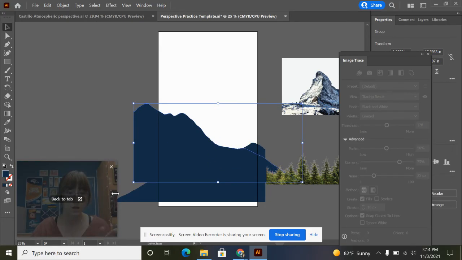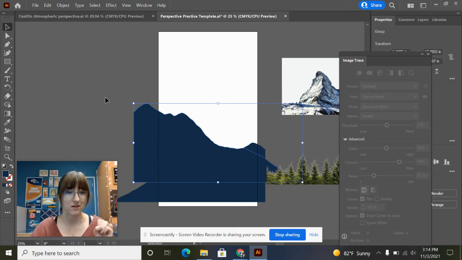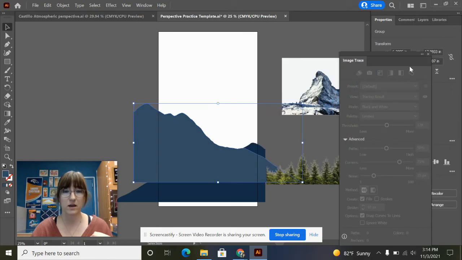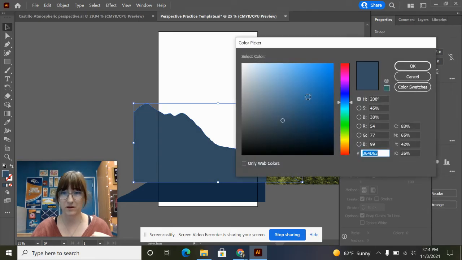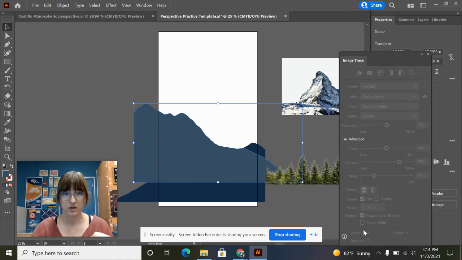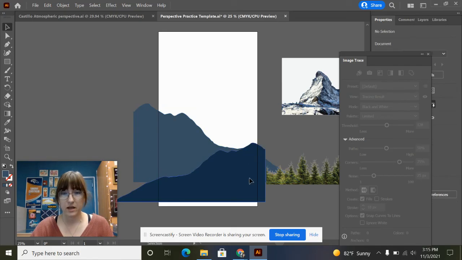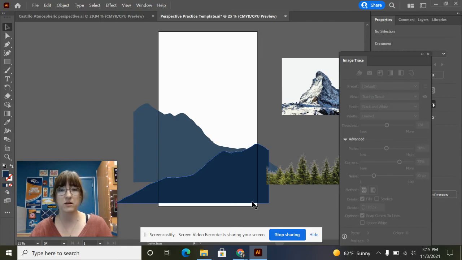And we're going to change the color so that it's lighter. So it's already the same color as the previous layer. So I'm just going to double click on my fill and make it like a gray and say, okay, maybe a little bit lighter, just a little bit. Okay, so now I need to send it backwards so that it looks like it's layered behind my first mountain. So I'm going to right click, arrange, send to the back. And I might need to do some adjusting so that the mountains look good together, but that's generally the idea.